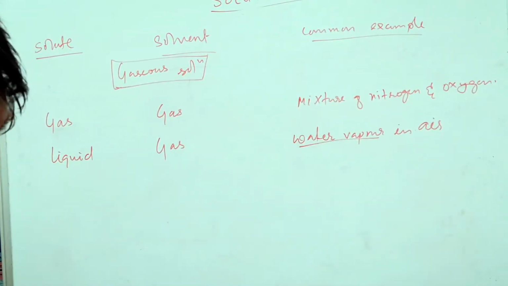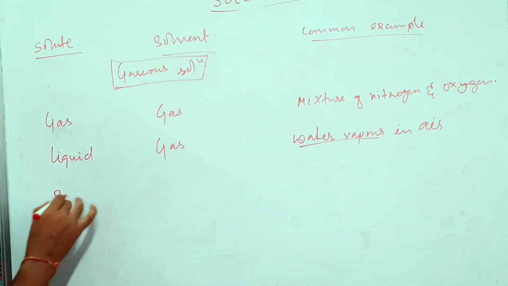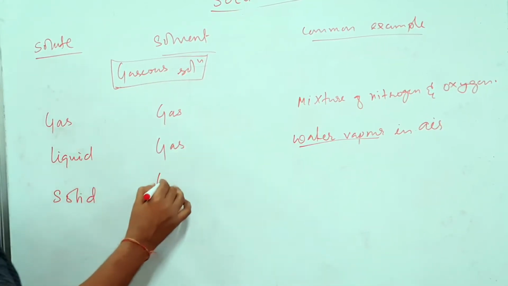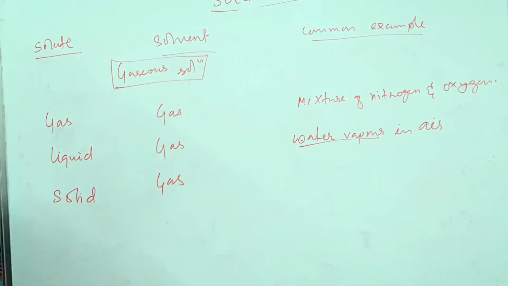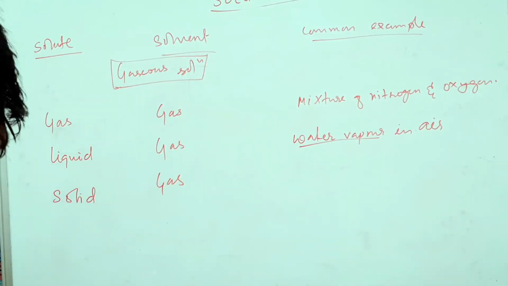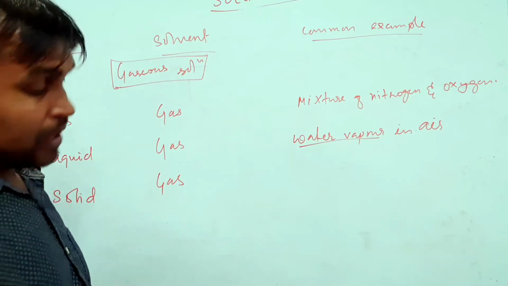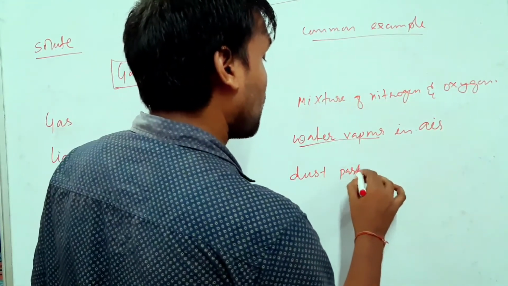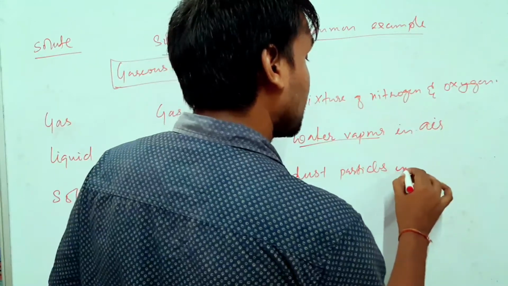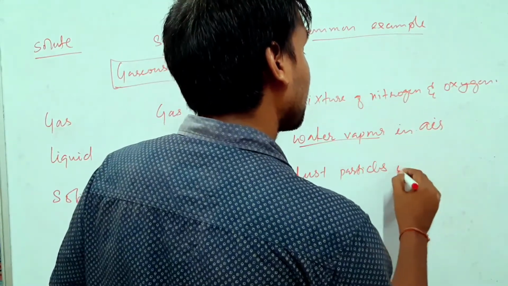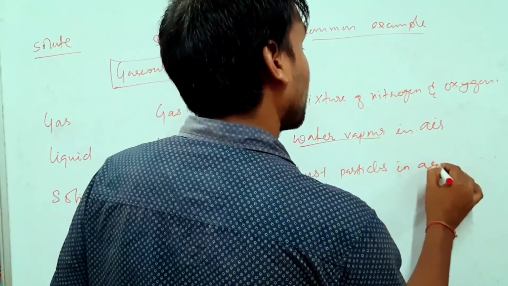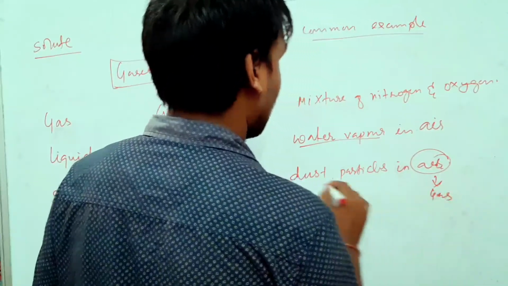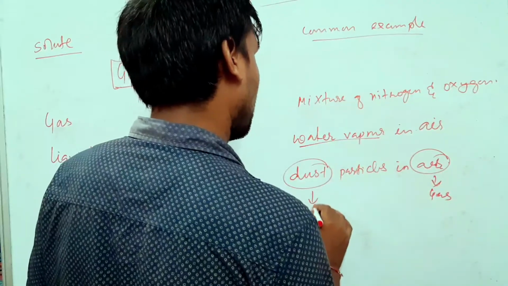Okay. Next one, we are going to see where the solute is solid. The solute will change; the solvent is always gas in gaseous solutions. You can say dust particles present in the air. Air is the solvent here, gas, and the dust is our solute, that is solid.